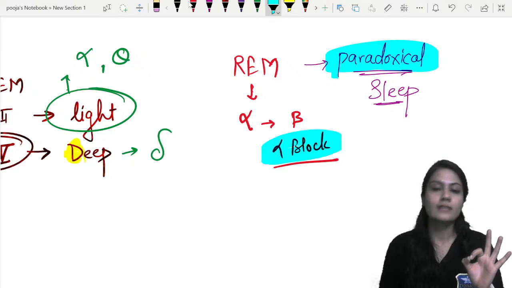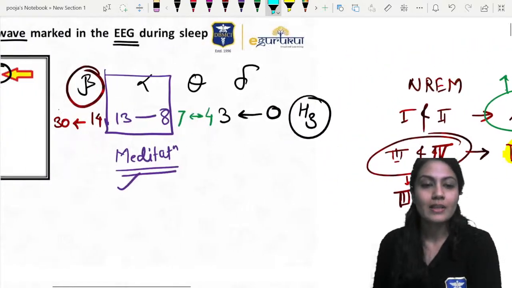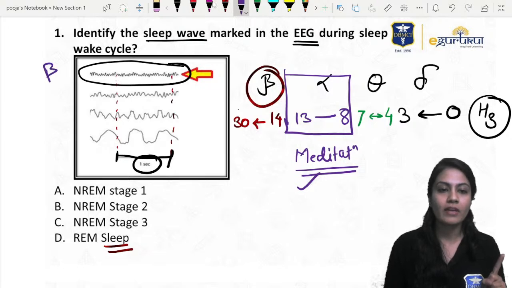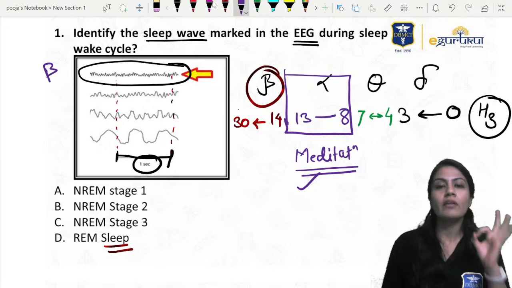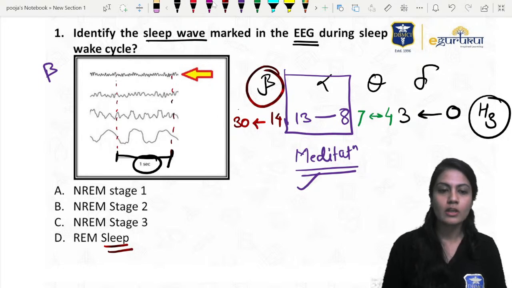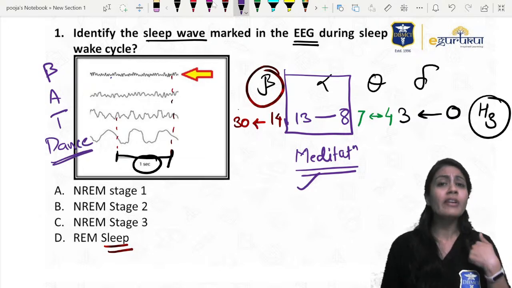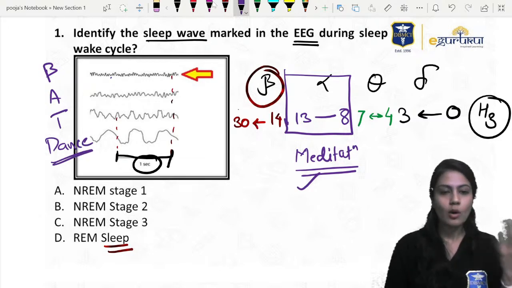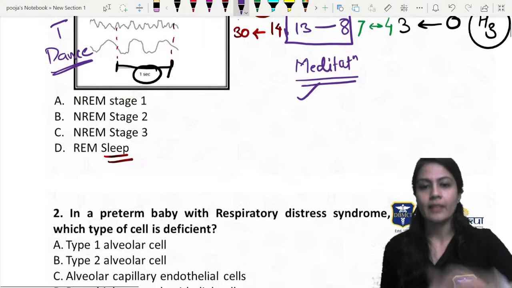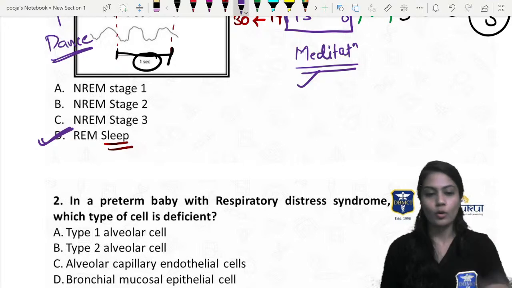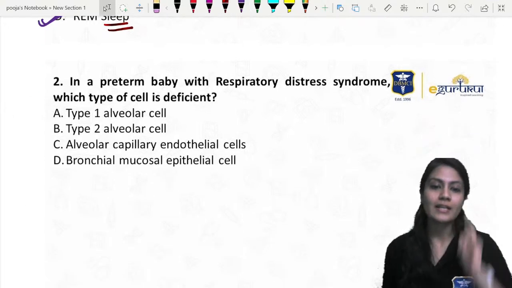Or it is known as the alpha block, right? So in the REM sleep, first of all, you have to identify the wave, that is the beta wave, right? Usually they will give you in descending or ascending order, so it is very, very easy. You can remember it as bat dance. The bat is dancing when we are sleeping, right? That's how we used to remember, that's the trick we tell the students, right? So this is the REM sleep, paradoxical sleep. Let's move on to the next question.